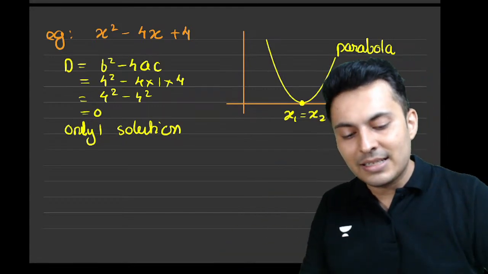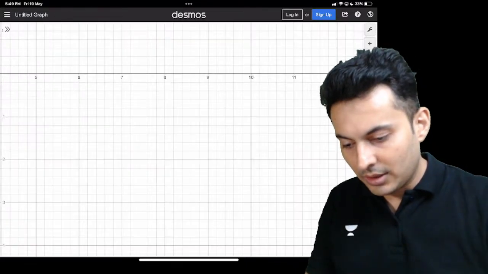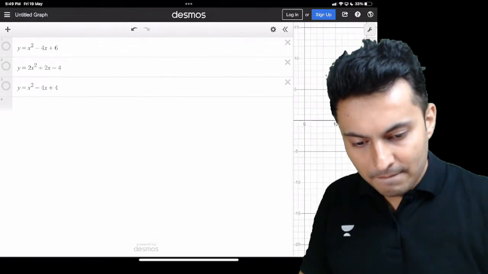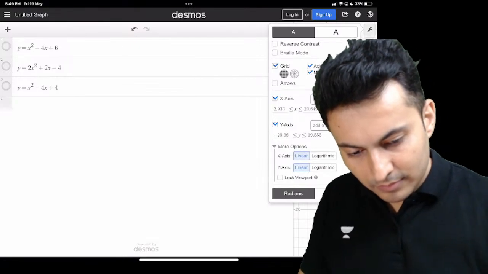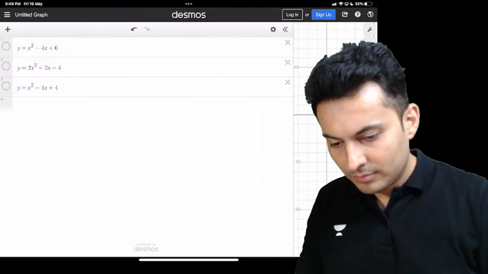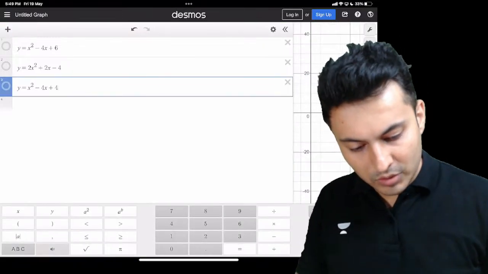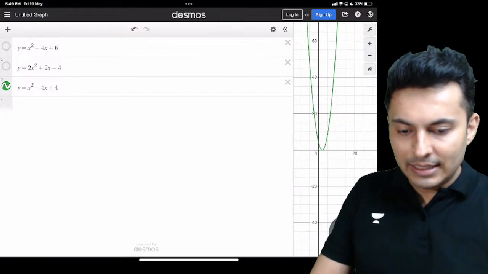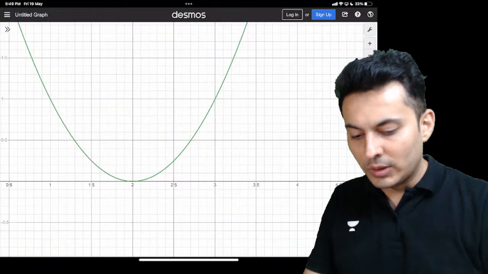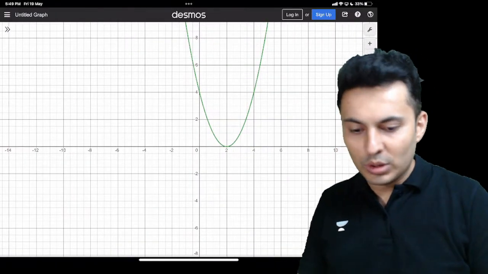And we can verify this in this software also. Check this out. Oops, I don't know what happened. Okay, I'm not sure guys why it has become so big, but if I show this graph to you, I hope you can see it somewhere at the end. It is being seen. Yeah, look at this. Exactly one root. It is only touching at one point. Very good. Yes, both the roots are 2.